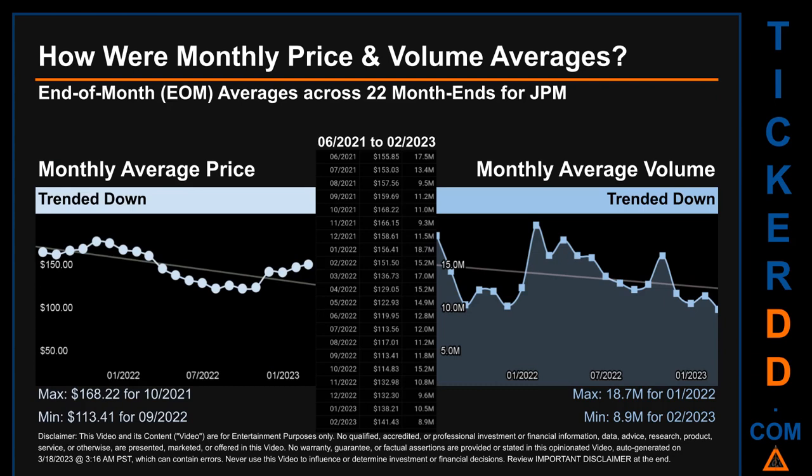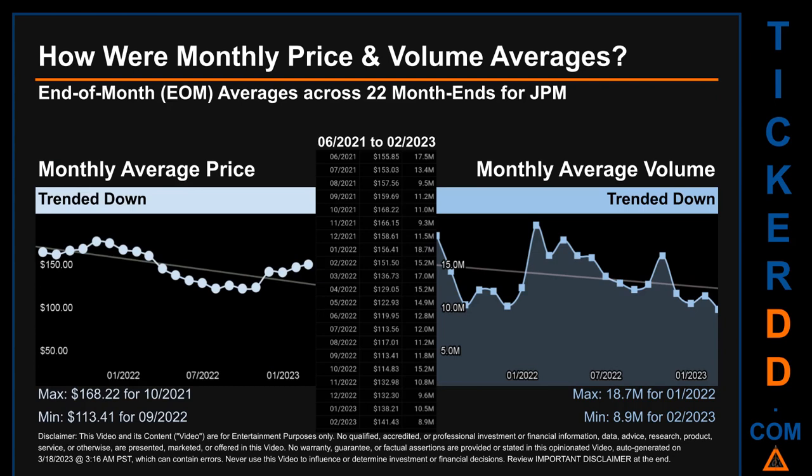How were price and volume averages for JPM? Across 449 trading days, there were a total of 22 month ends, of which monthly averages for daily price and volume were calculated. Overall, monthly price average trended down while monthly volume average trended down.